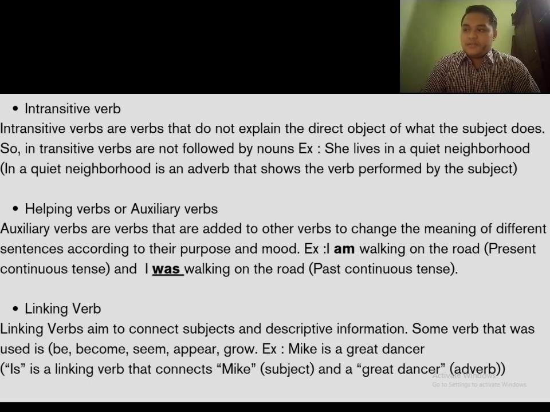And the sixth is linking verb. Linking verbs aim to connect the subject and descriptive information. Some verbs that are used are be, become, seem, appear, and grow. For example, Mike is a great dancer. Is is a linking verb that connects Mike, the subject, and a great dancer, with its adverb.